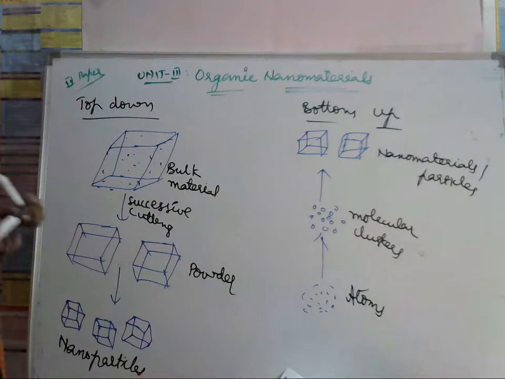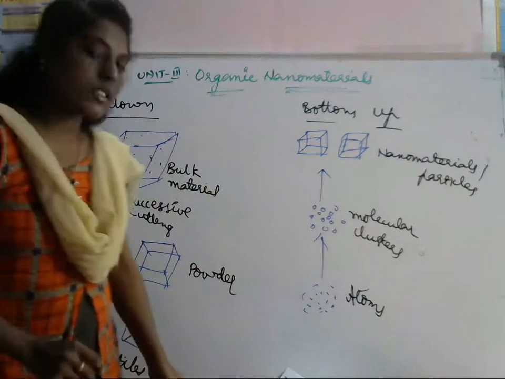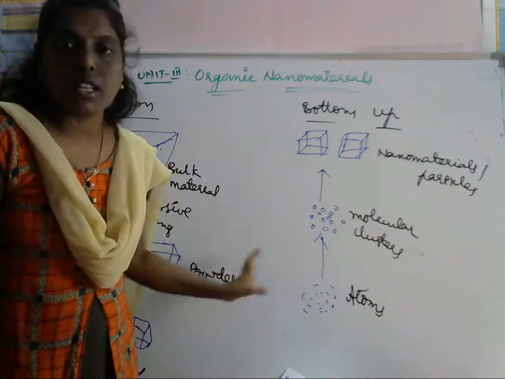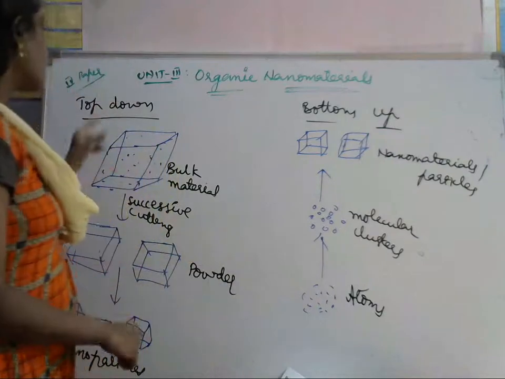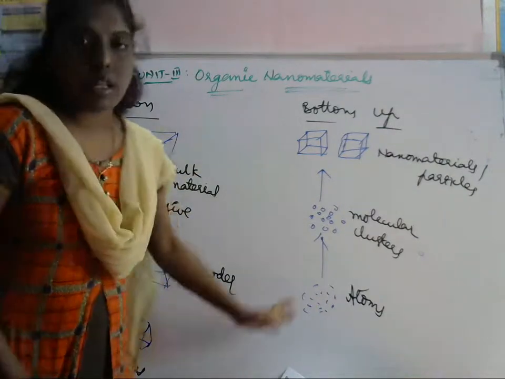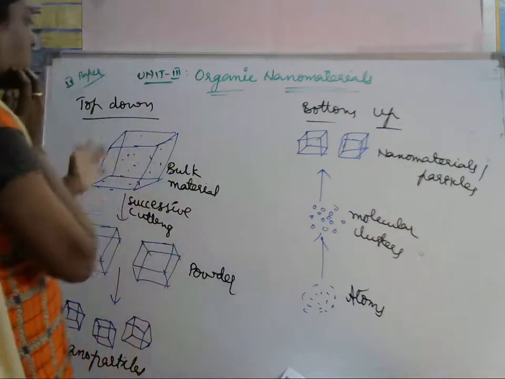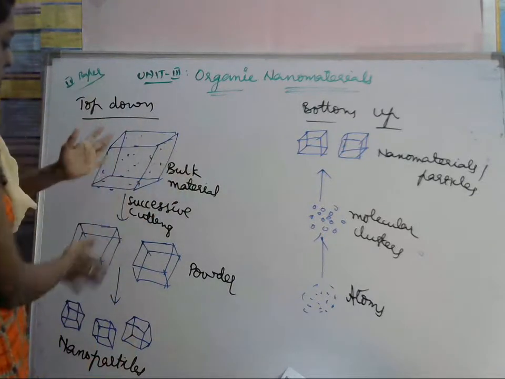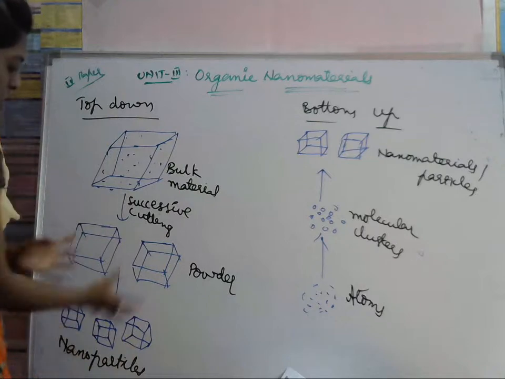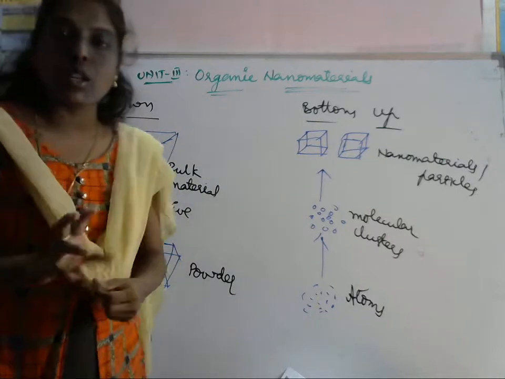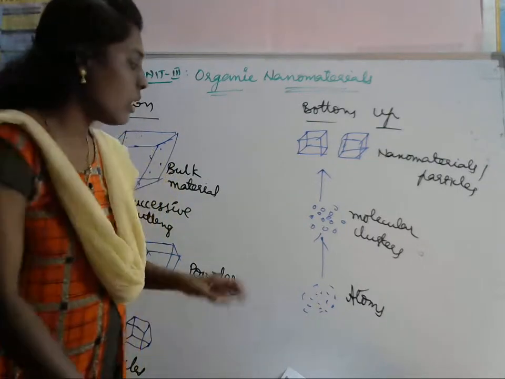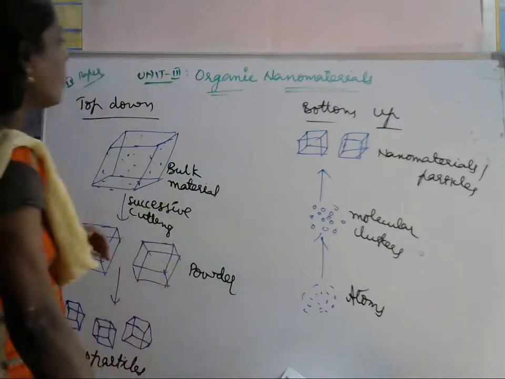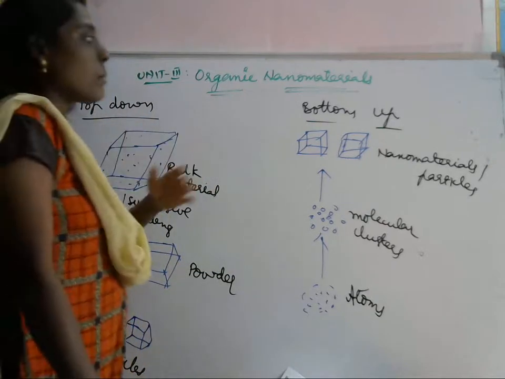So like this we synthesize nanoparticles in these two ways. What is a top down approach and a bottom up approach? You have to differentiate. In this one, we take the bulk material and by successive cutting we finally get smaller particles, which are called nanoparticles. So this is the top down approach. And what is the bottom up approach?